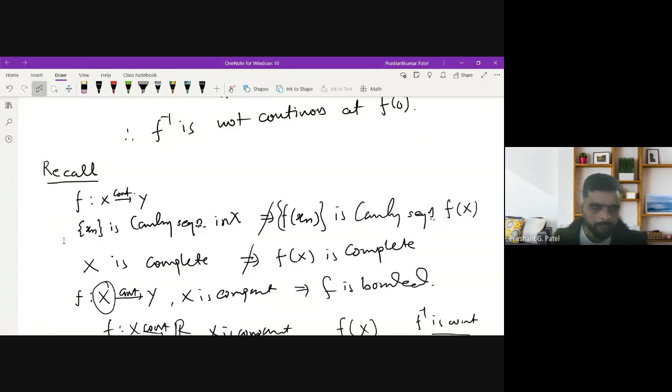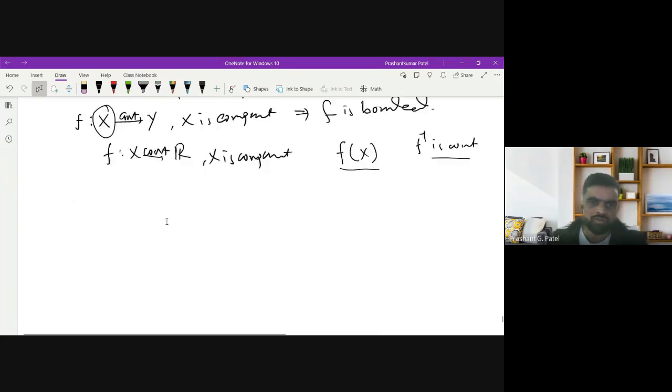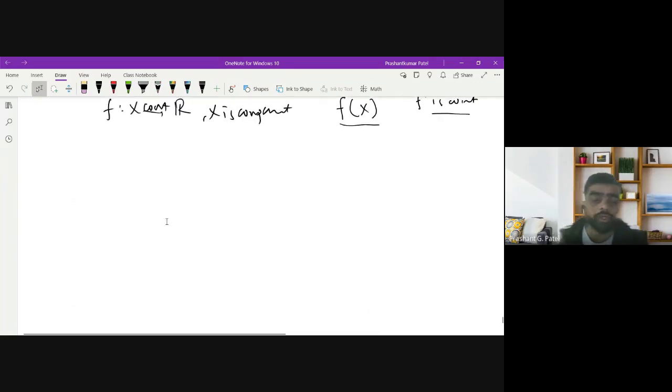The answer is uniform continuity, which you have discussed for real valued functions in your previous semester. Under uniform continuity, the Cauchy sequence is preserved, not under mere continuity. So I need to discuss the definition of a uniformly continuous function.